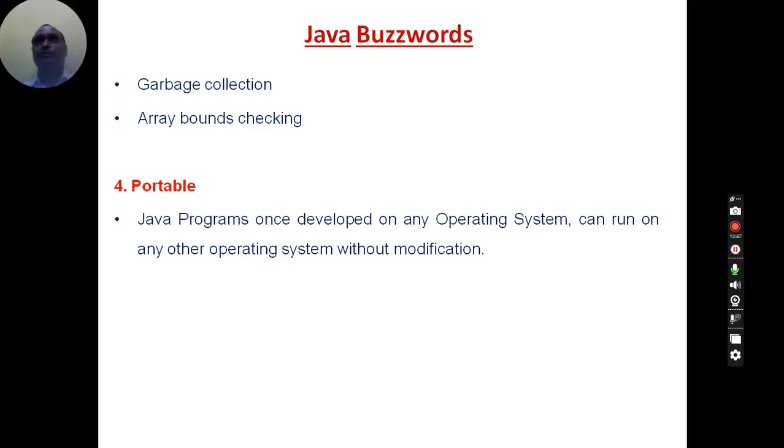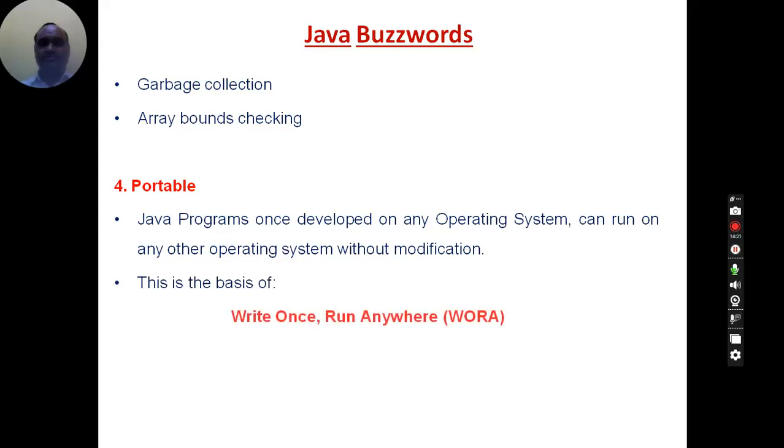If you develop any program on Windows, and take the same C program and try to execute it on Linux, it will not execute. You have to make some modifications to your program, because that environment is different from this environment. But Java is not like that. Java is made platform independent, operating system independent. It can execute on any platform, and this is possible because of JVM. We are going to discuss JVM. In the previous session I told about the importance of JVM.